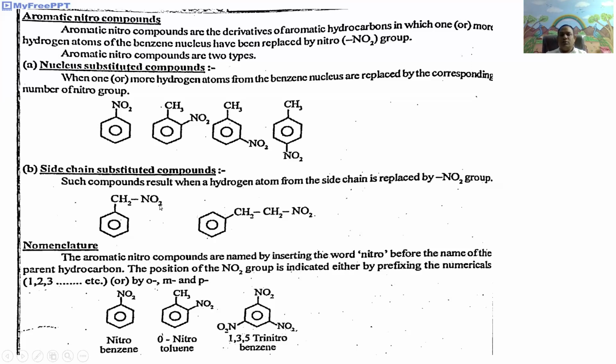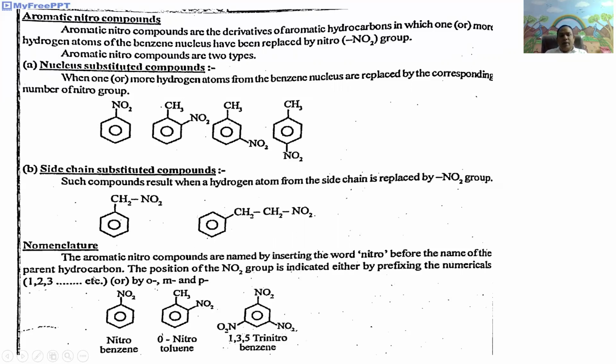it is phenyl nitromethane, or it can also be called benzyl nitride. It is 2-phenyl nitroethane, or it can also be named as beta-phenyl nitroethane.